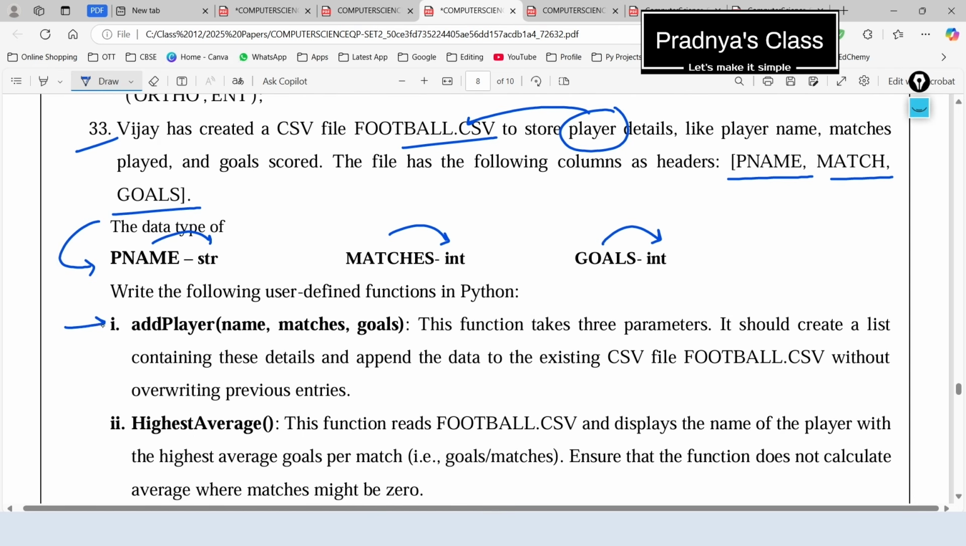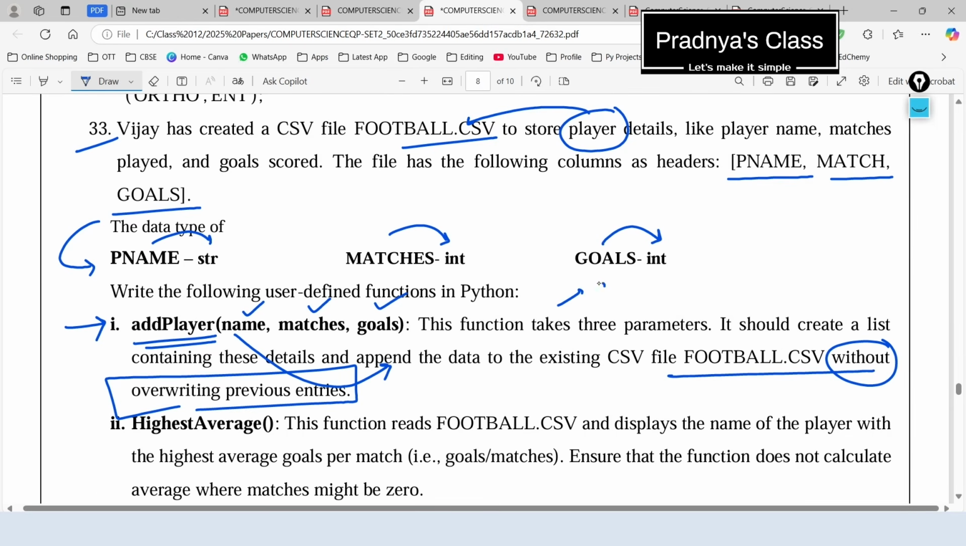Now what we need to do? We need to write one user defined function with 3 parameters. This function will append data to the existing football.csv file. Look at these words, without overwriting previous entries. It means we have to open the file in the a mode. So pause the video and give it a try.